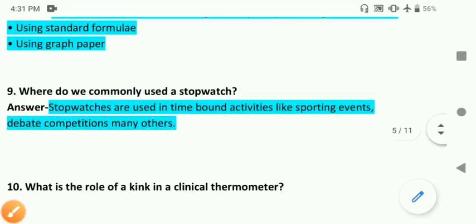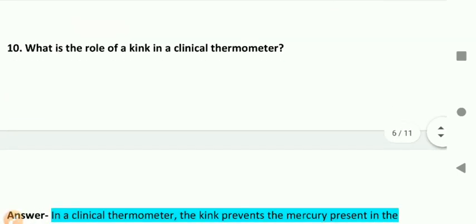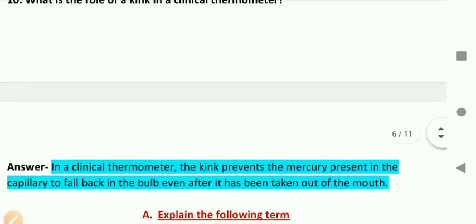Next, question number 9. Where do we commonly use a stopwatch? Stopwatches are used in time-bound activities like sporting events, debates, competitions, and many others. The last one.